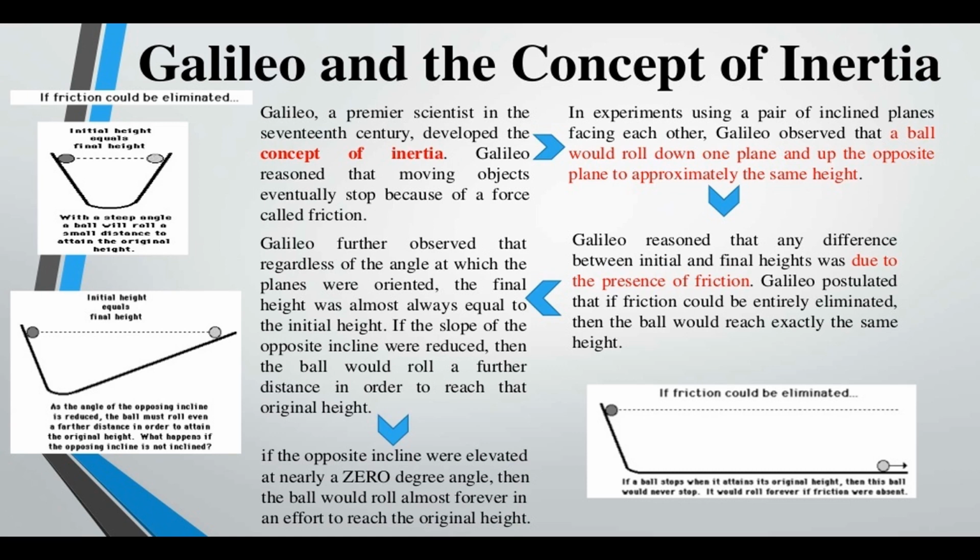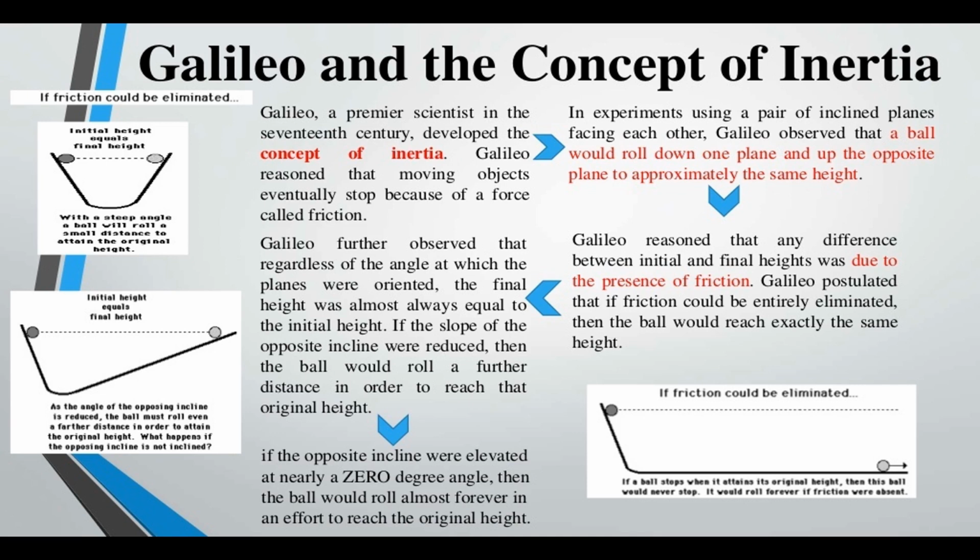And ultimately, if the right side plane were made horizontal, the marble would continue to travel forever to reach the same height from which it was released. No unbalanced force acts on the marble in this case. This experiment suggests that an unbalanced force, that is an external force, is required to change the motion of an object, while no unbalanced force is needed to keep an object moving with a constant velocity.